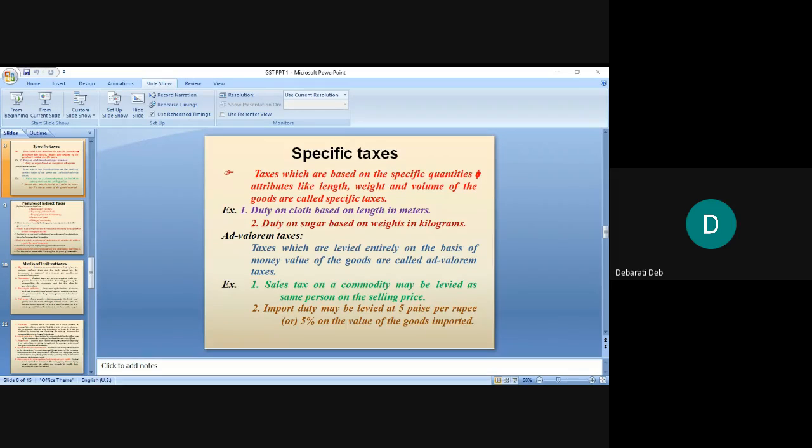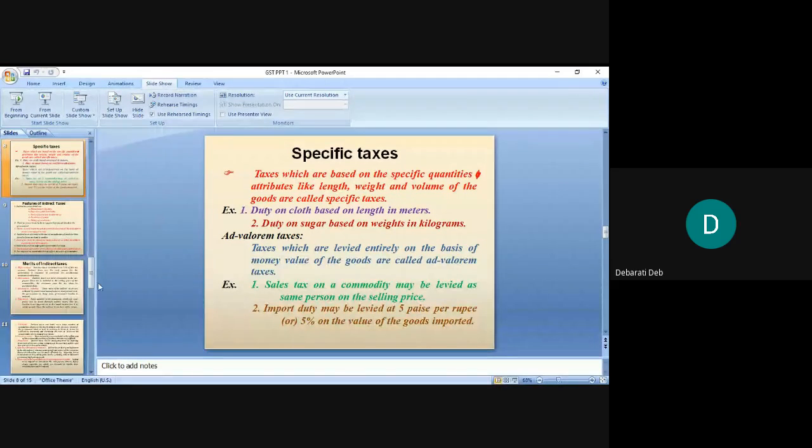Okay, so you will write your answer. Sales tax, okay. Sales tax, excise duty. Yes, these are all indirect taxes. Sales tax, VAT, excise duty, customs.